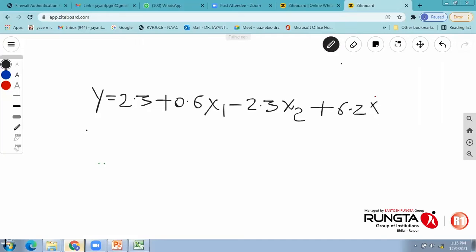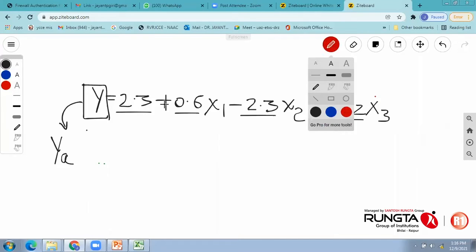Depending upon the number of input variables you choose, you will get a final mathematical model. Practically, it is possible for me to predict y. I already have a y from the experimentation sheet. That y is called y actual or y experimental. Now, the intercept 2.3, meaning the regression plane cutting the y-axis at 2.3, and 0.6, minus 2.3 and 6.2, are called the coefficients associated with the mathematical model.